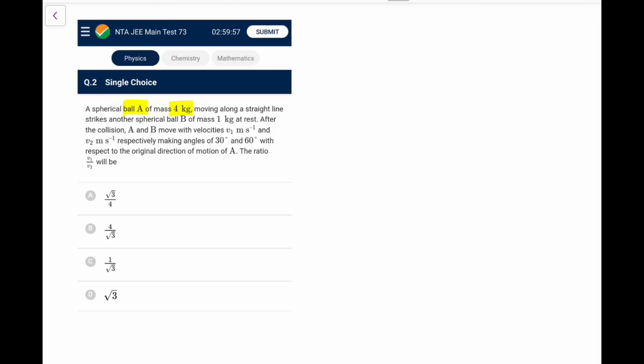Next, we have a spherical ball of 4 kg moving along a straight line, which strikes another spherical ball of 1 kg which was at rest. After collision, they move with velocities v1 and v2, making angles 30 and 60 with respect to the original direction of A. The ratio will be, so it's an oblique collision. Let's say this is the initial velocity of A, uA, and B was placed somewhere here, and let's say this is the x-axis and this is the y-axis. Now after collision, A goes here with velocity v1 at an angle 30 degrees, and B will definitely go here at an angle 60 degrees.